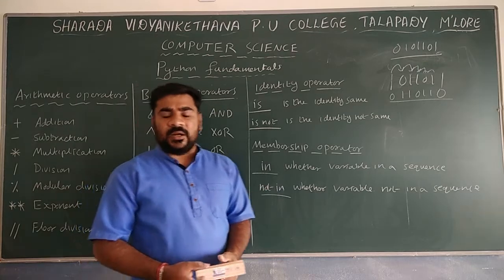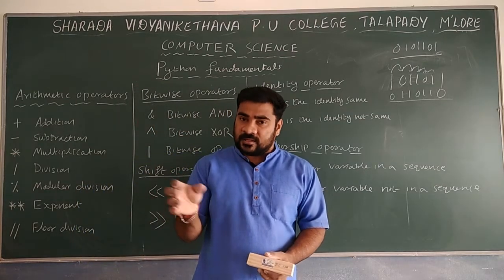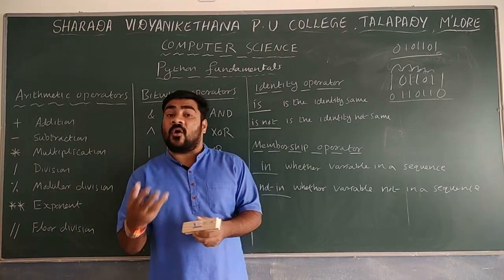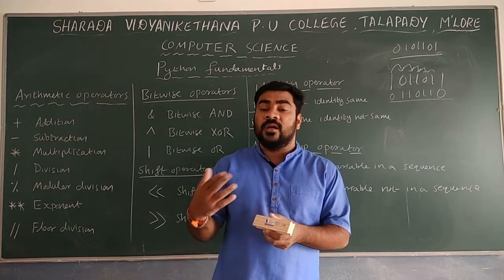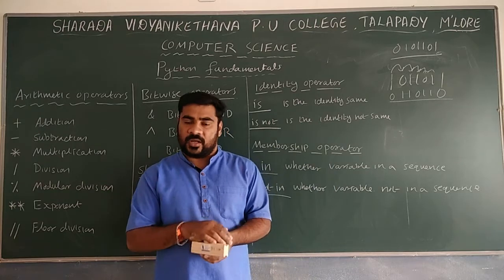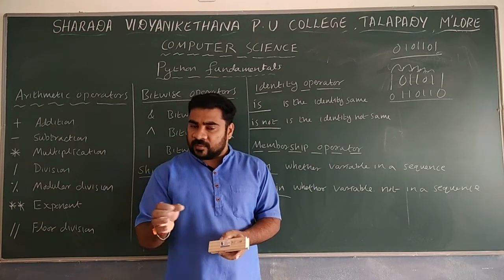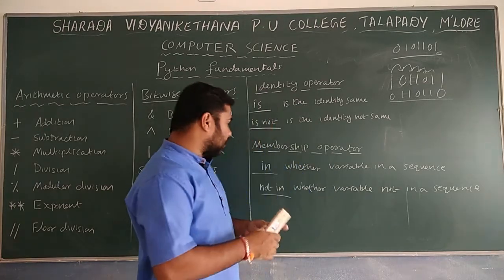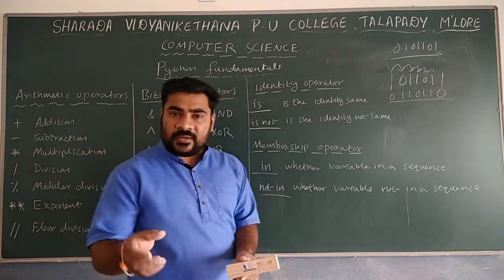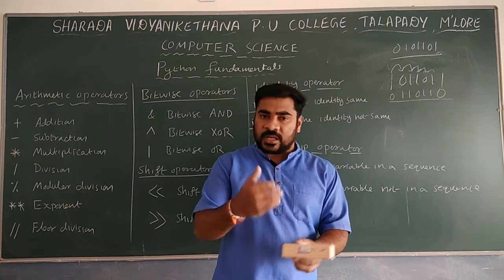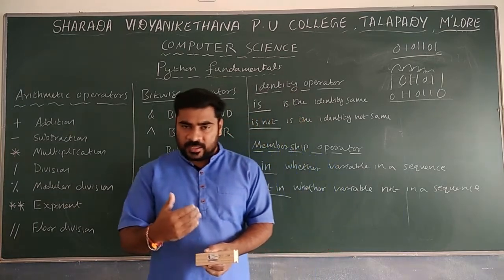Not in means it will check the same list to see whether the value is not there. If the value is there, it will give False. If the value is not there, it will give True. So like that it provides the output. Remember, in checks whether the value is there in the list or not, and not in also checks whether it is there or not. In and not in.